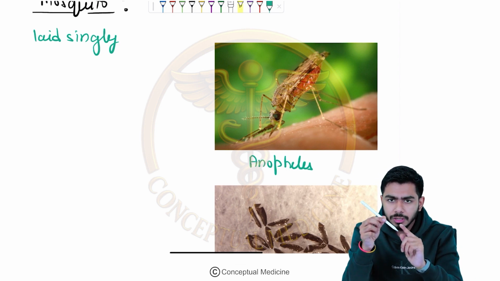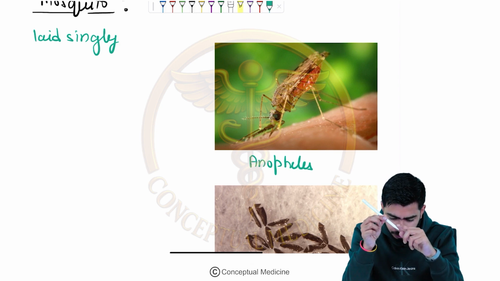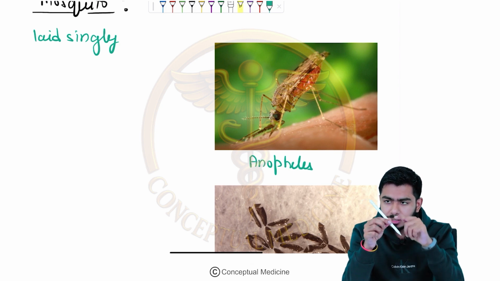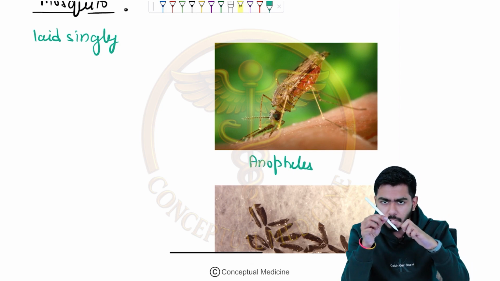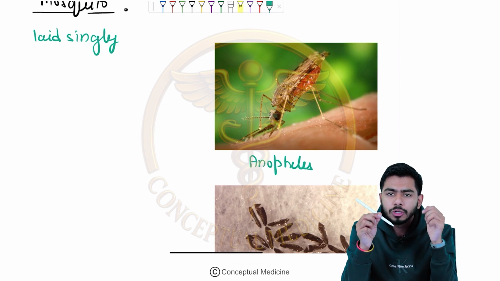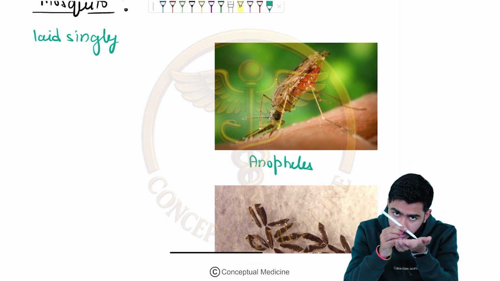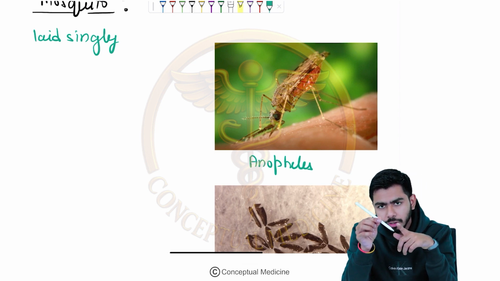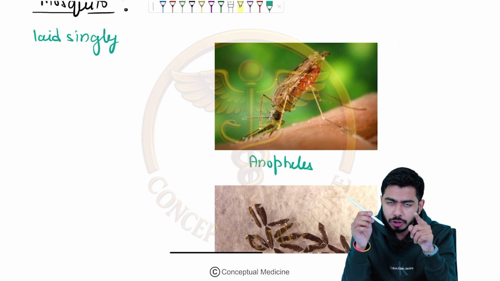Now here you can see the head is towards the body surface, head is low, and the rear end is comparatively high. So that is the position of the Anopheles mosquito. While feeding, when they're sitting on the body surface, they have the head low and the rear end high. That is the sitting position of the Anopheles mosquito.